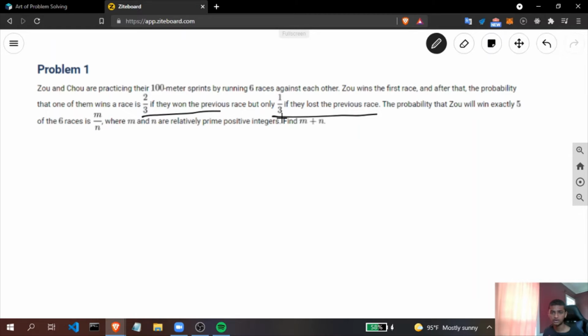Okay, let's first figure out what the sequence of winning and losing would be. Joe wins the first race, so we create a string categorizing whether he won or lost. He won the first race, but what if he lost the second race? Then he would have to win all the successive races after that, because he wins 5 of the 6 races.